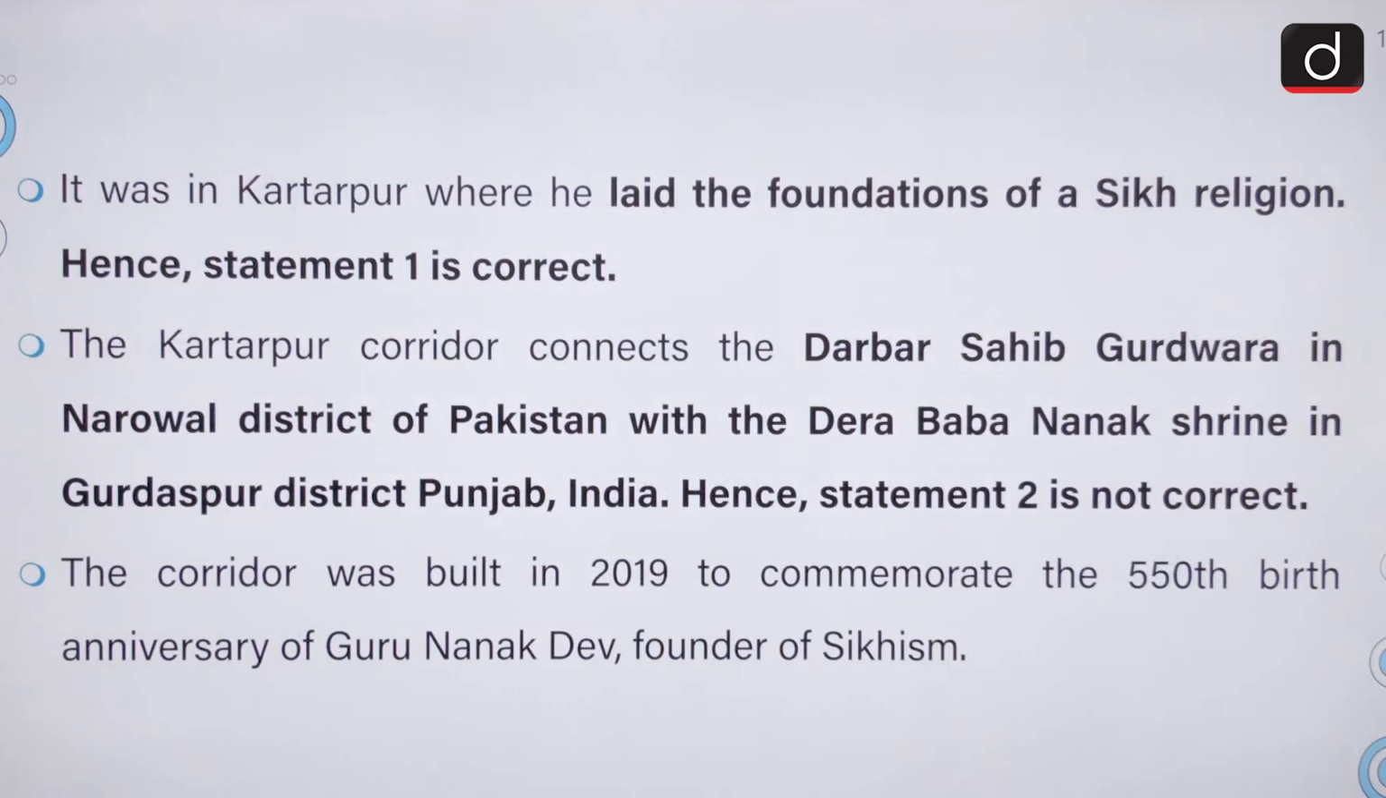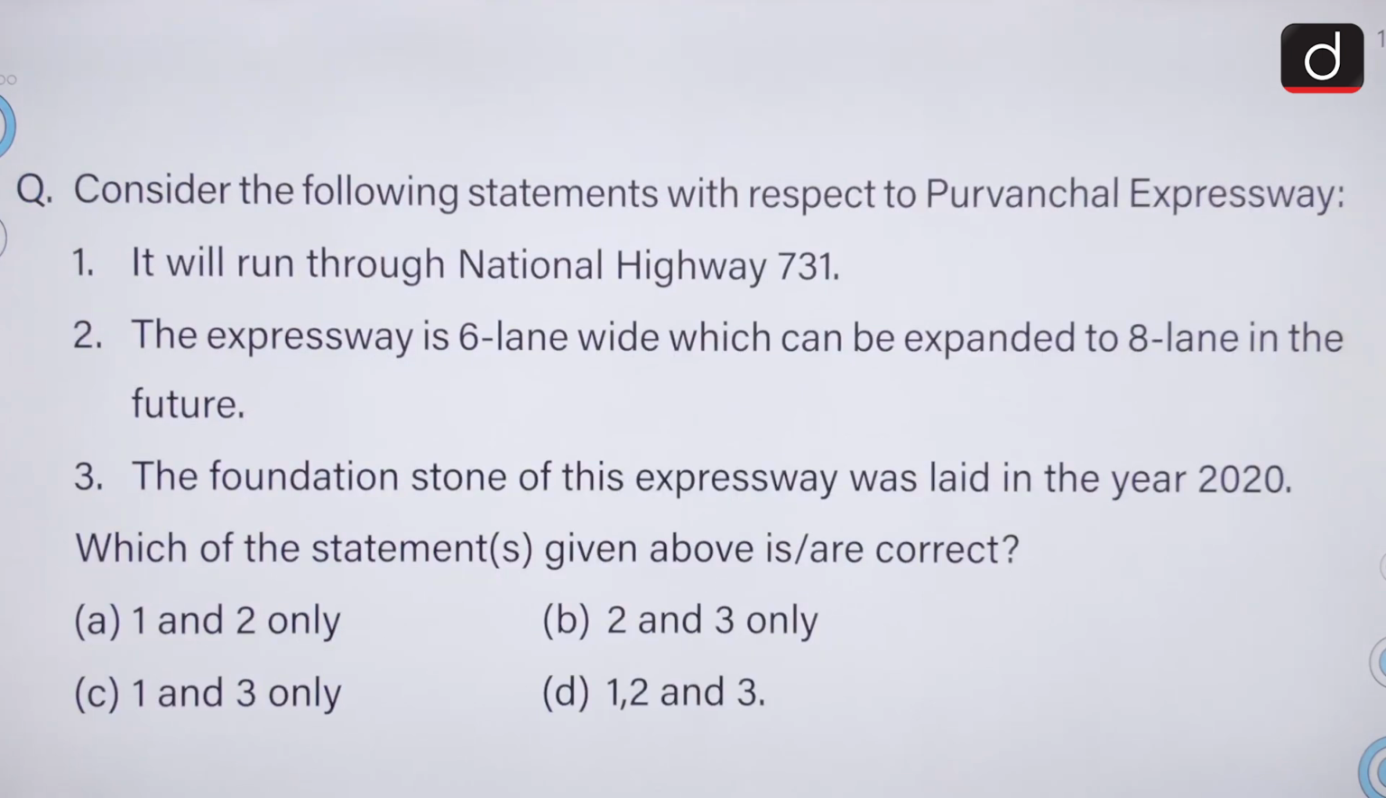The corridor connects Darbar Sahib Gurdwara in Narowal district of Pakistan with the Dera Baba Nanak shrine in Gurdaspur district, Punjab, India. The corridor was built in 2019 to commemorate the 550th birth anniversary of Guru Nanak Dev, founder of Sikhism. Moving on, consider the following statements with respect to Purvanchal Expressway.